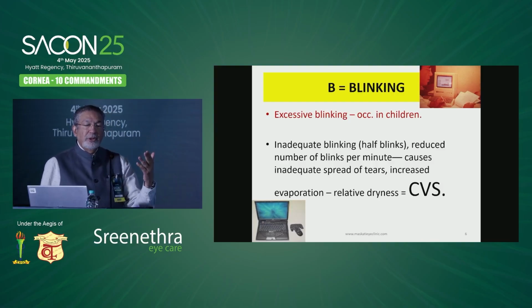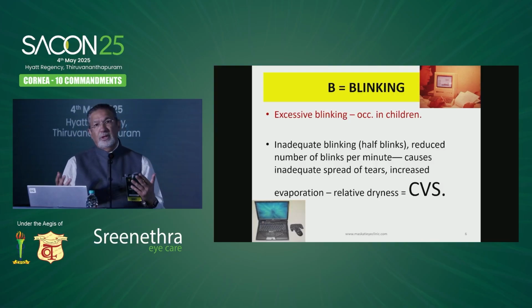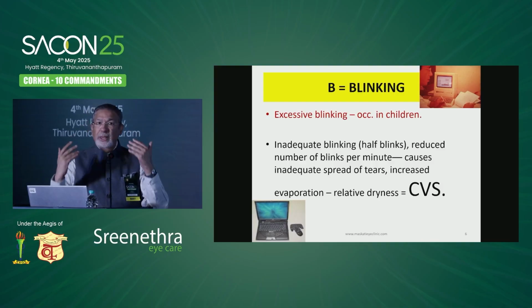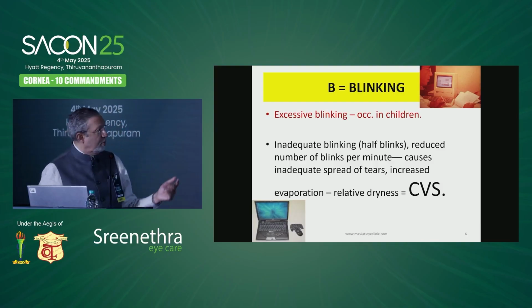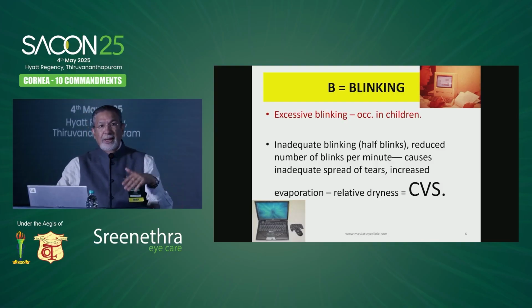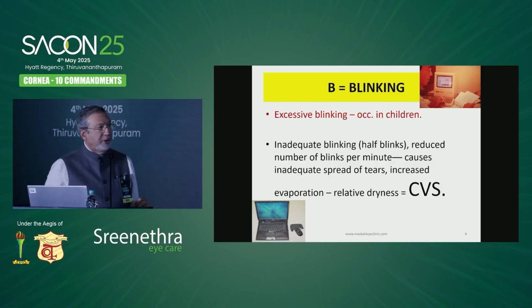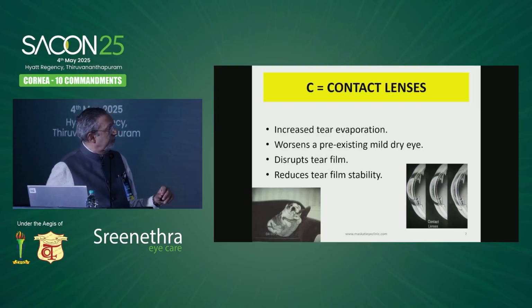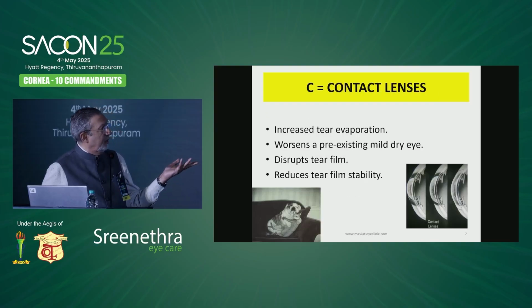If you look at a patient closely when you're chatting with him, just from the history, you'll see that his blink is not full many times, these youngsters. So you need to know about this. And excessive blinking. Some of the children develop a habit, a tic sort of a blinking excessively. That doesn't allow the tears to spread evenly. We reassure the parents. We might give them 0.12 cylinder at 37 degrees because we want to do something. But put them on some tear drops at the same time, it might help. Contact lenses is a given.